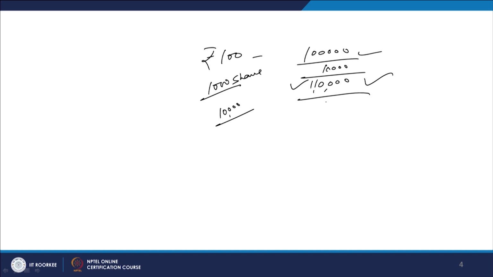If you divide it by 1000 shares, because the number of shares remains the same, the face value of 100 rupees has now become the book value of the share, 110 rupees. When the book value of the share increases, the market value of the share also increases in the market. So if any shareholder is not satisfied with the non-dividend-paying policy of the firm, he can easily sell his share in the secondary market and recover this dividend amount of 10 rupees.